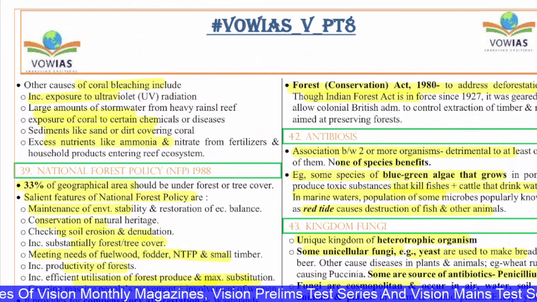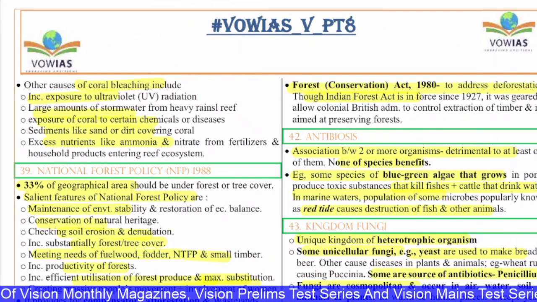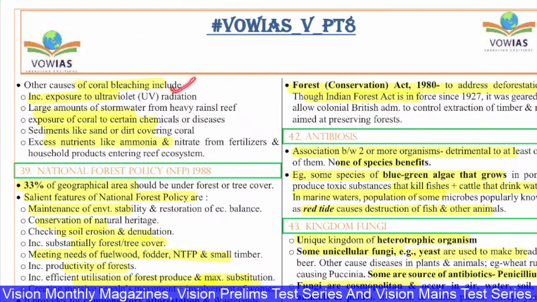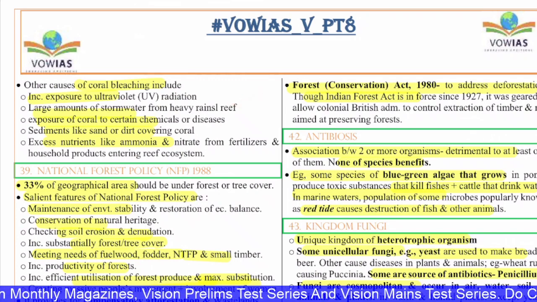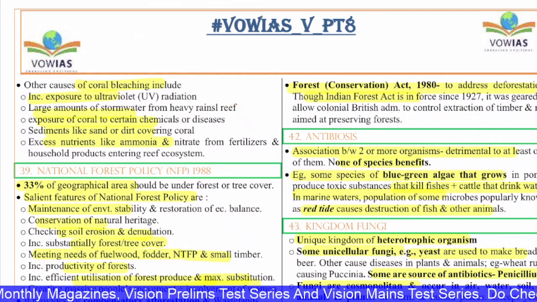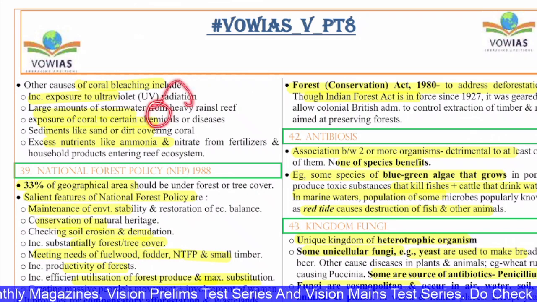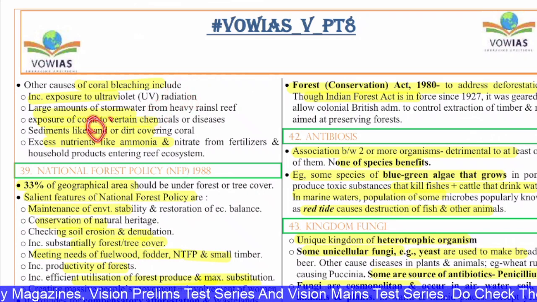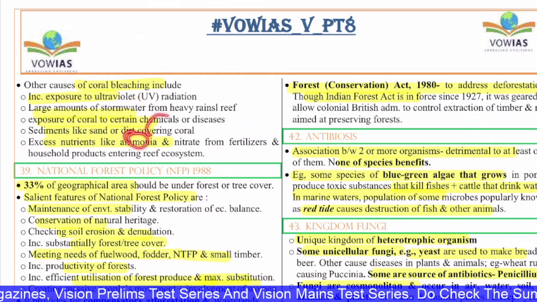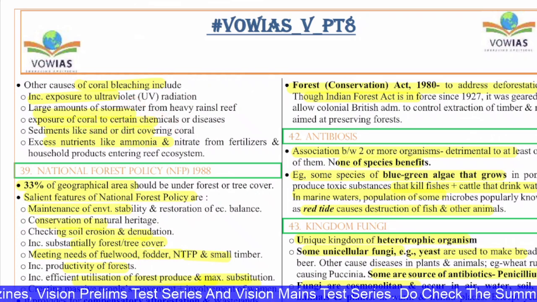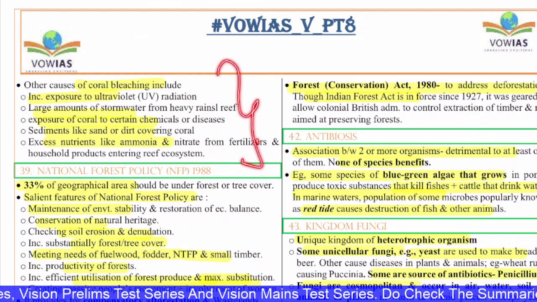And other causes of coral bleaching, if you see, are increased exposure to UV radiation, large amounts of storm water from heavy rains, the exposure of the corals to certain chemicals or diseases, sediments like sand and dirt covering the corals, and excessive nutrients like ammonia and nitrate from fertilizers and household products entering the reef ecosystem. All these are the major causes.